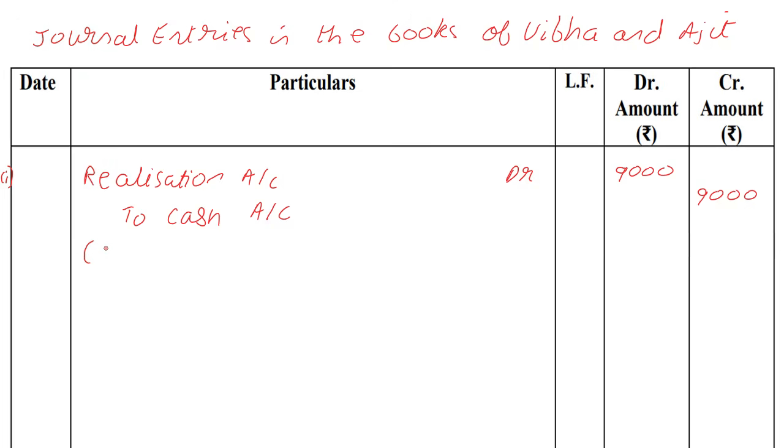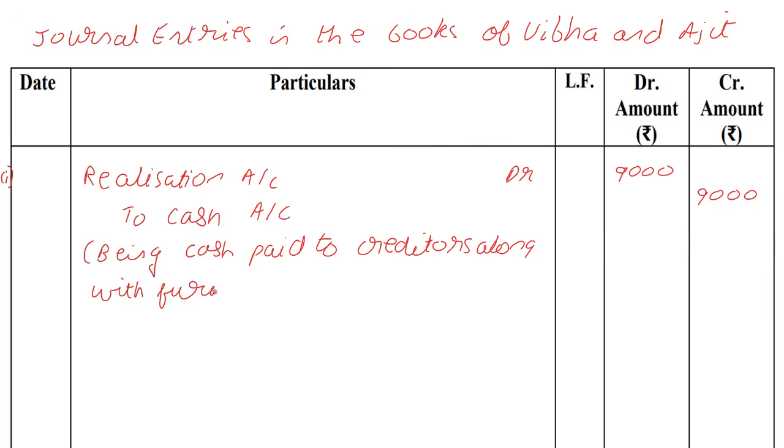Anyway, being cash paid to creditors along with furniture in full settlement.